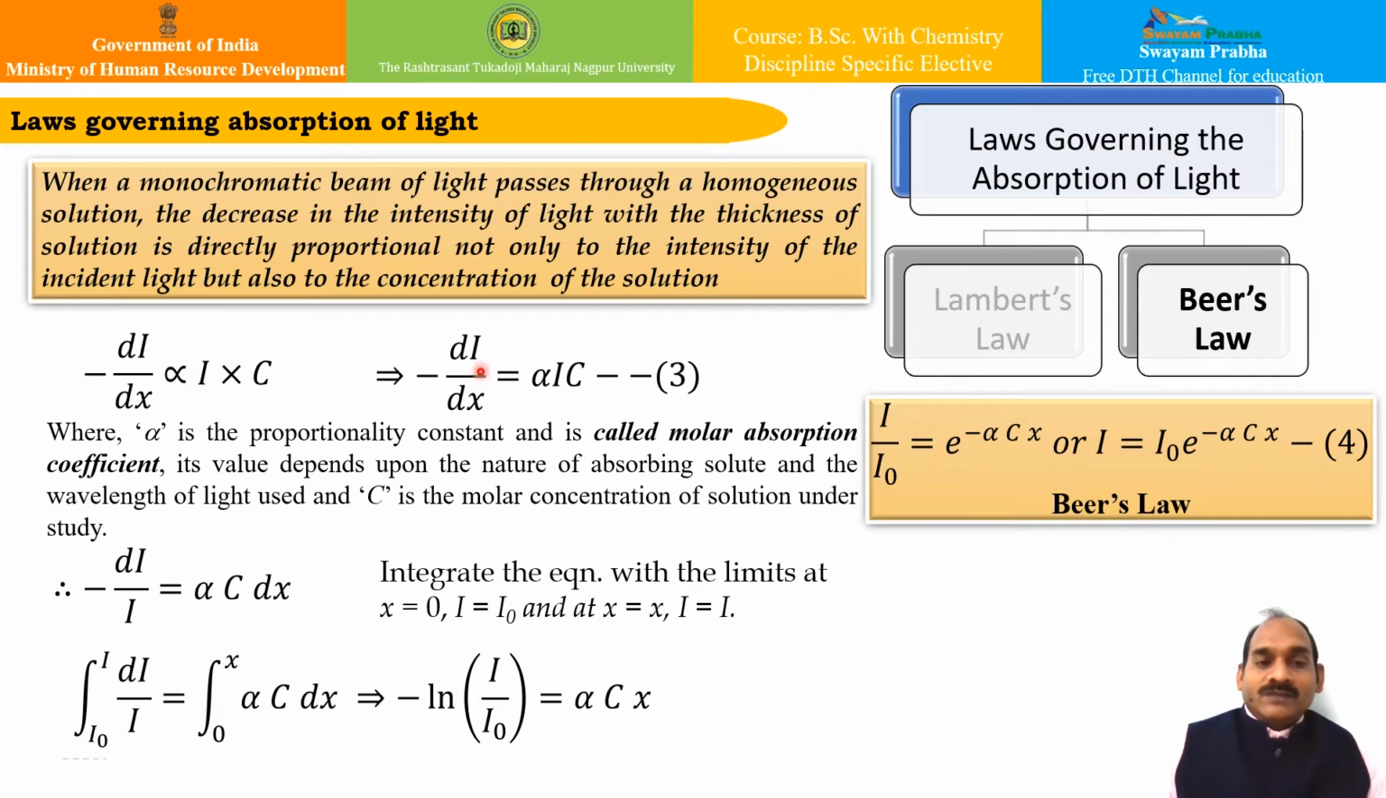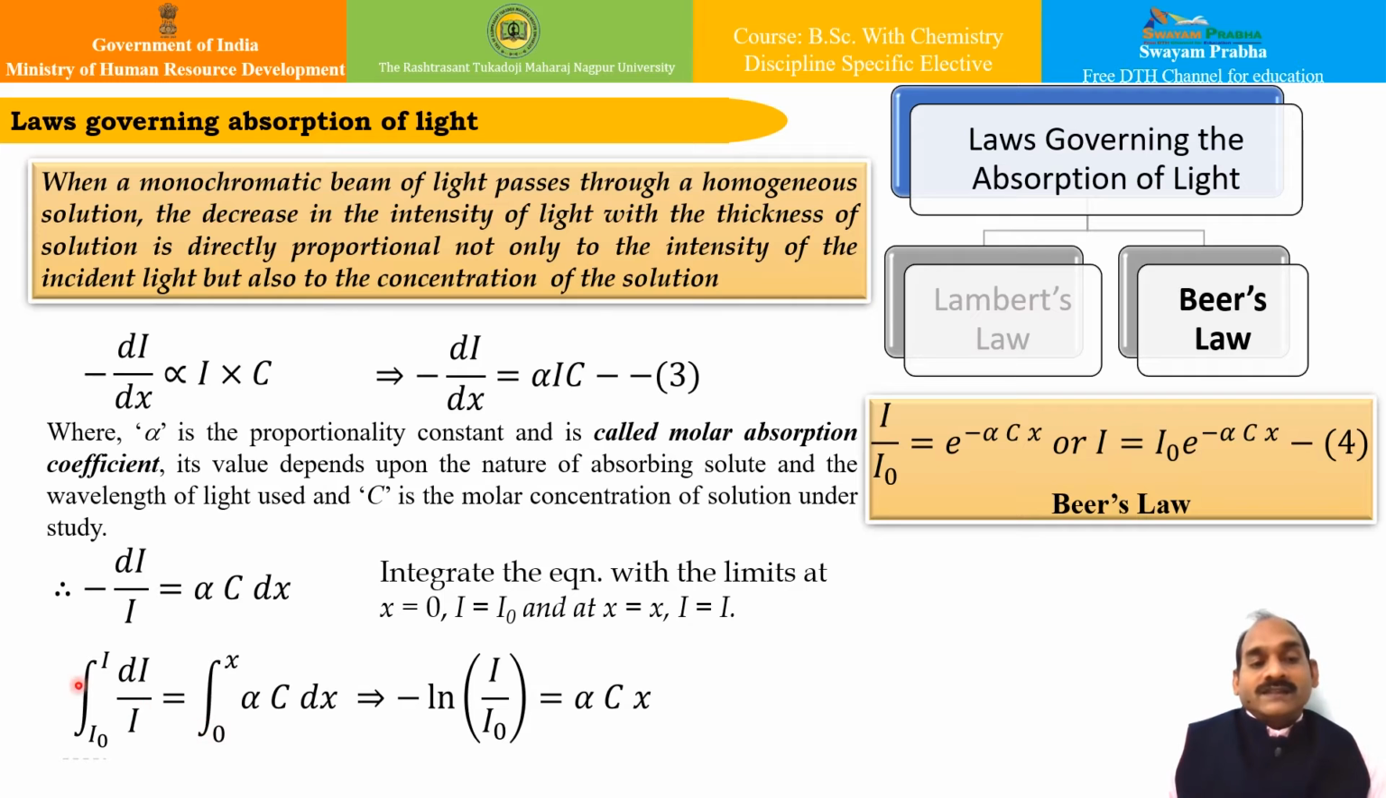From equation number 3, I can write down that minus dI upon I is equal to alpha into c into dx. If I integrate it within the limit of x is equal to 0, I is I0, that is the original intensity of the light, and at x is equal to x, I is equal to I, whatever light has been absorbed and whatever has been reflected, that we have noted.